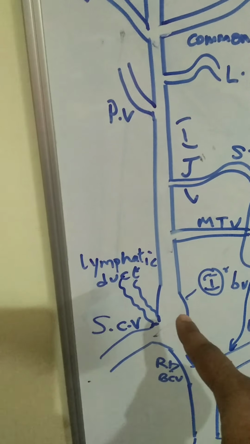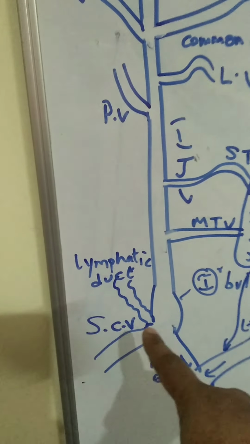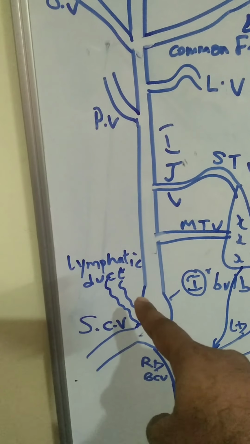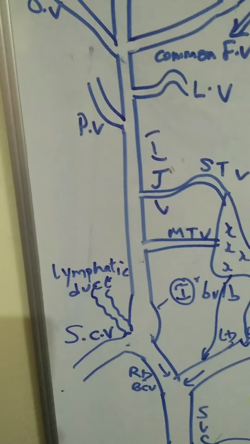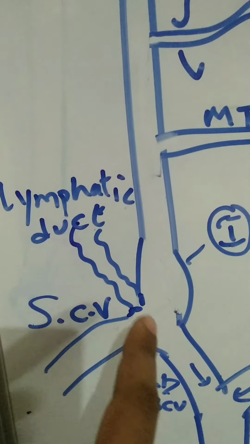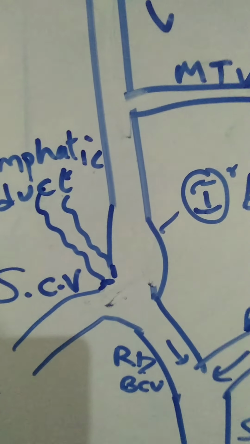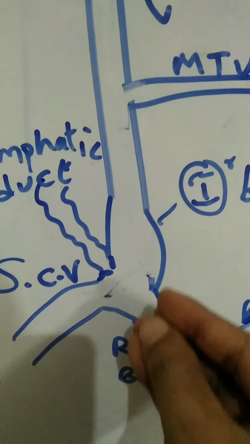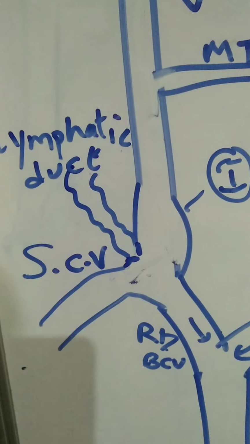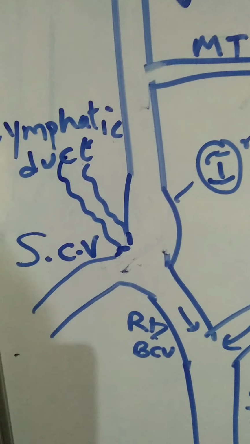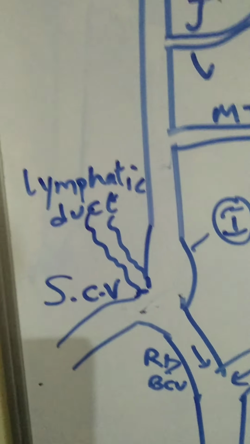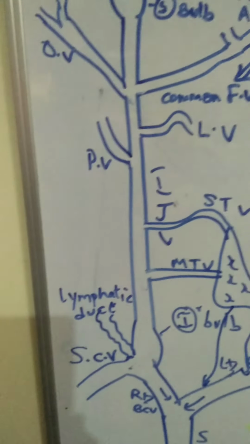At the junction between this internal jugular vein and the subclavian vein, we can see the ending of a duct called the lymphatic duct. On the right side, it's called the right lymphatic duct. On the left side, it's called the thoracic duct. You can clearly see the valve is opening towards the vein. When blood from the vein wants to go towards the lymphatic duct, the valve will close. These valves are unidirectional. They allow the lymph to enter the vein, but not the blood from the vein to spill into the lymphatic duct. Okay, these are the tributaries.